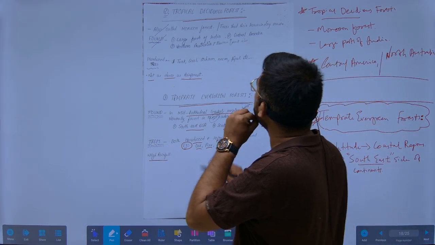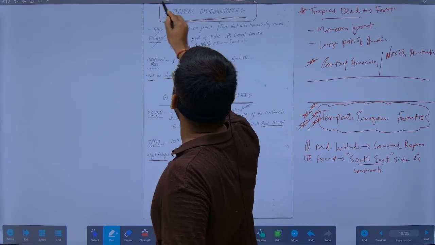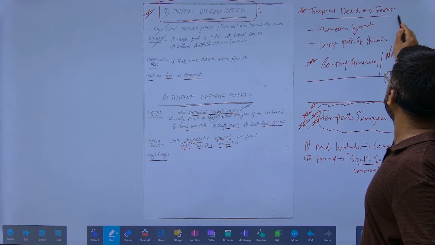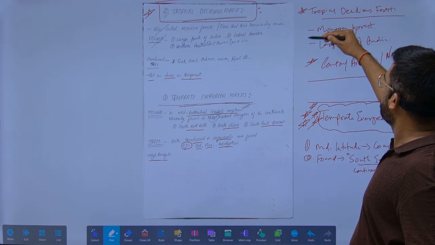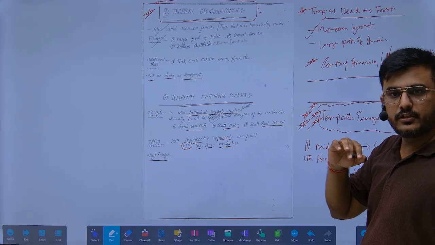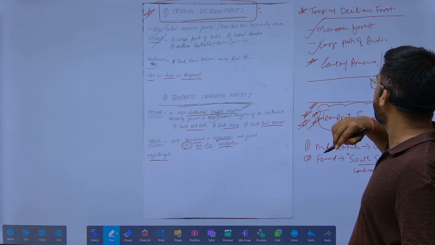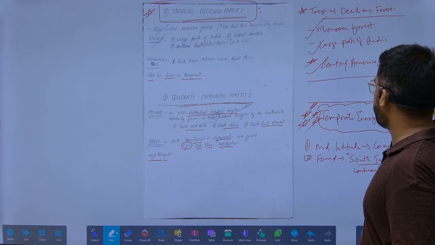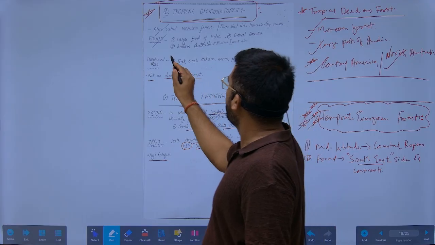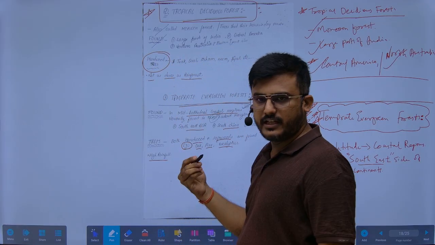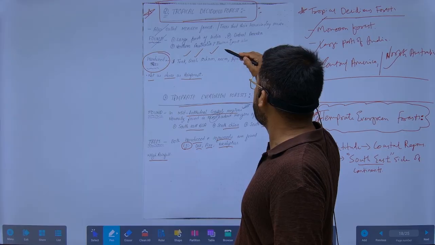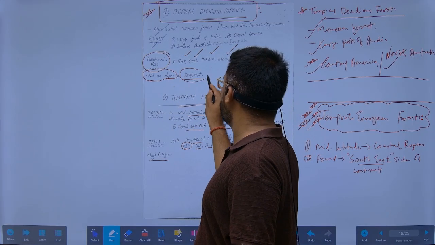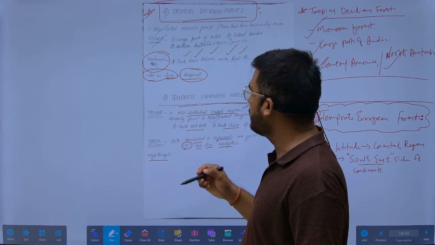Now the tropical deciduous forest. The tropical deciduous forest is also known as the monsoon forest. It is present in large parts of India. It is present in Central America and Northern Australia also. So what trees are found? In India we find teak, sal, shisham, neem, peepal, etc. They are not as dense as the rainforest. They are not dense because they shed their leaves.